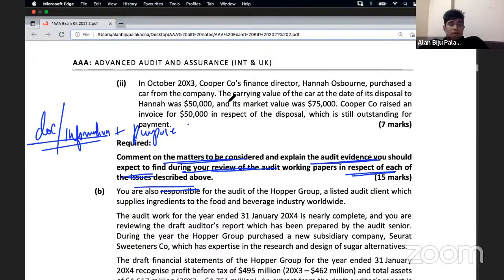Next one, a review of notes to financial statements to confirm that sufficient disclosure has been made to comply with the requirements of dash.